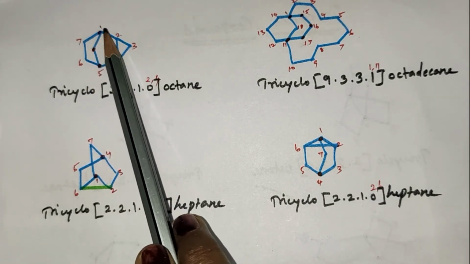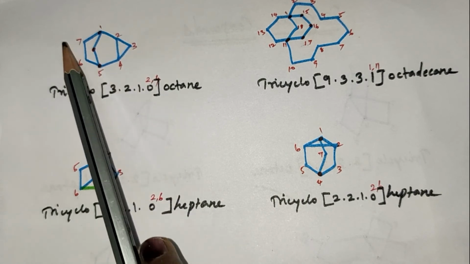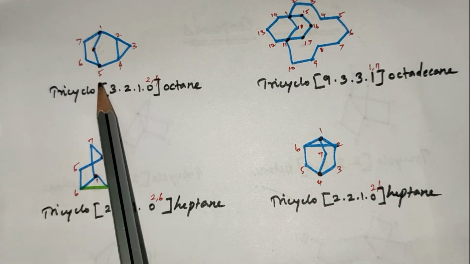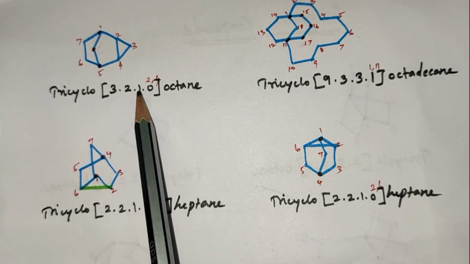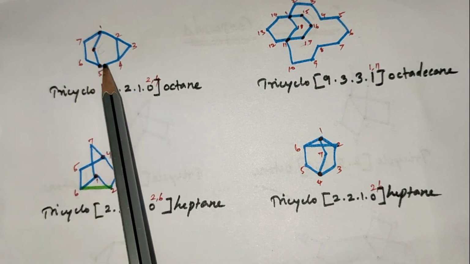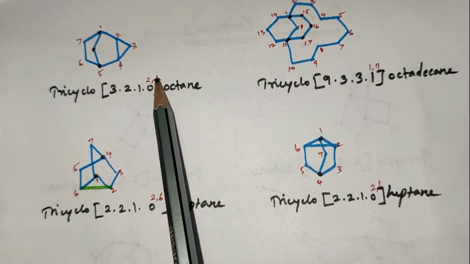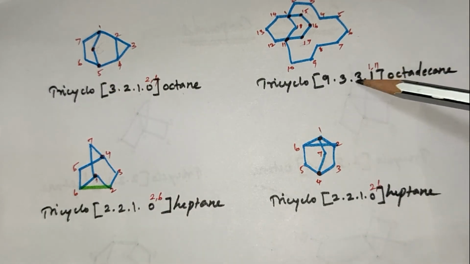Longest chain is 1, 2, 3, 4, 5, 6, 7, then 8. Octane, tricyclo 3, 2, 1. It is a sub-bridge. Sub-bridge position is 2 and 4. So, 0, 2, 4, octane. In this compound,